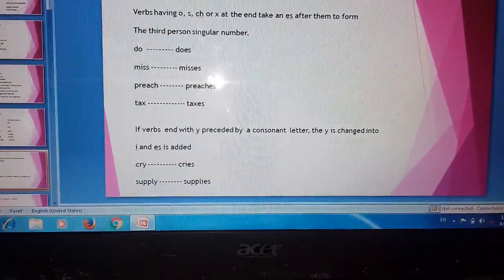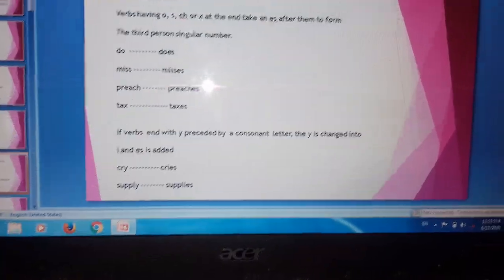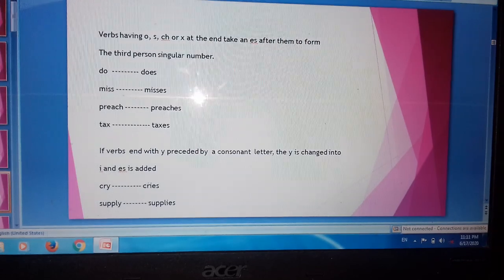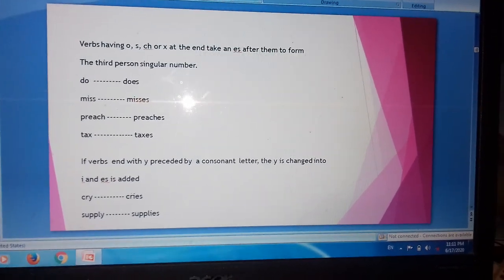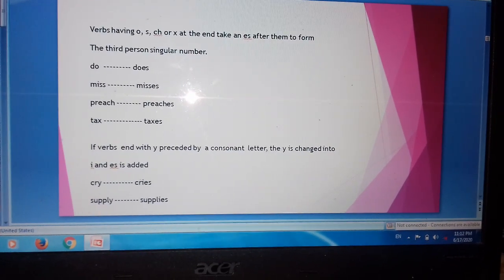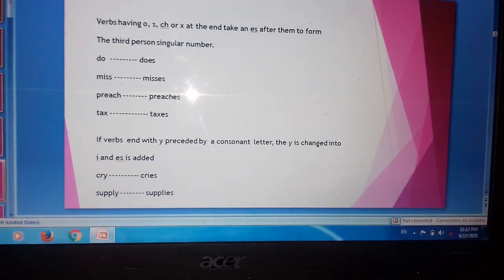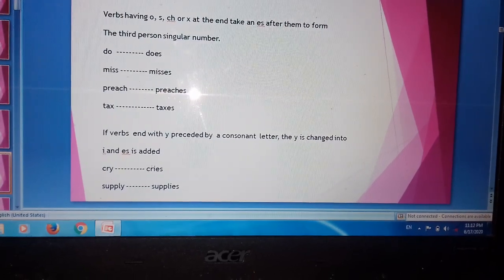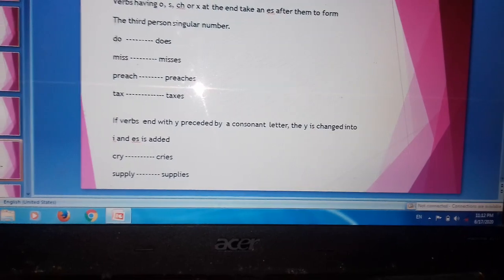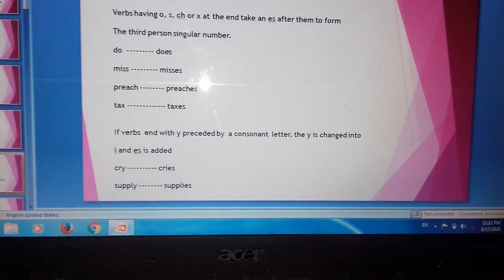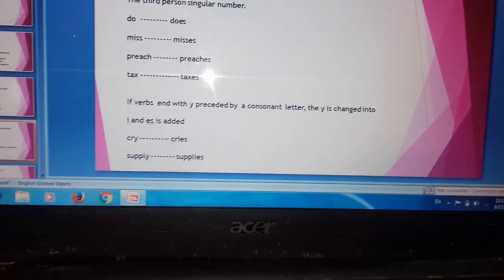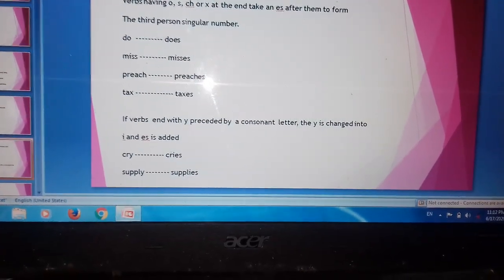We can see the examples here. Cry. So the word is ending with y, and what happens? Y will be changed into i, es will be added. If we are using the word cry with third person singular number, then this verb cry will be changed into cries. Y will be removed, i will be added, and es will be added.